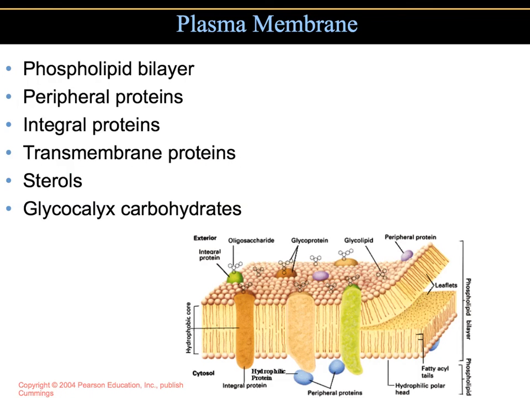The eukaryotic cells, of course, also have a plasma membrane or a cytoplasmic membrane, which is the phospholipid bilayer as discussed earlier. It also includes the peripheral proteins, integral proteins, transmembrane proteins, and sterols. So as you can see, the structure of the plasma membrane in the eukaryotic and the prokaryotic cells is very similar in function and in its basic structure. There are some differences in the types of proteins found in the membranes. Eukaryotic membranes also contain carbohydrates, which serve as an attachment site for bacteria.